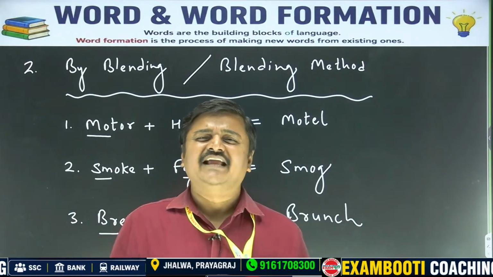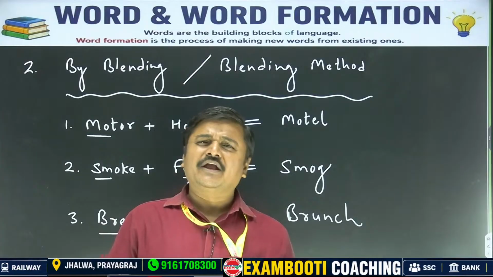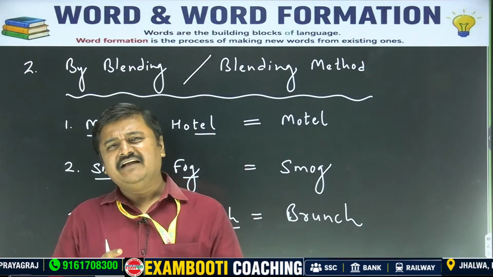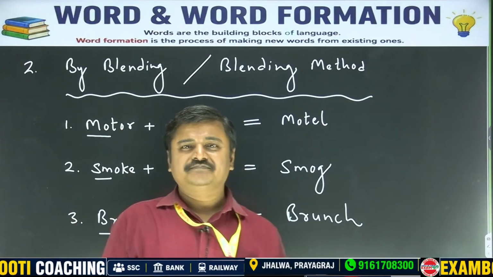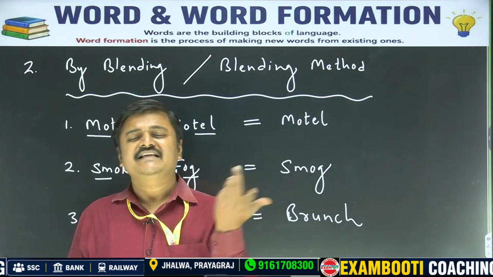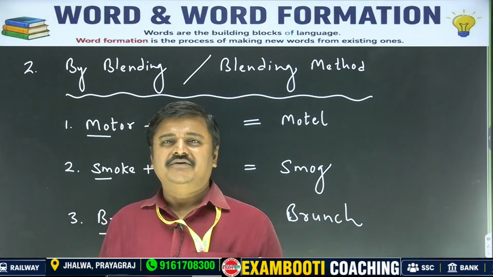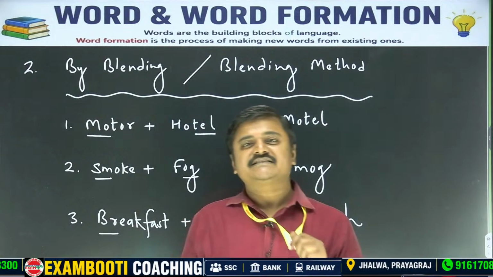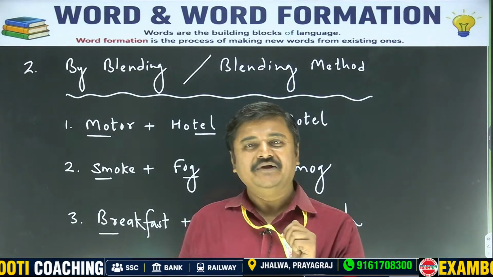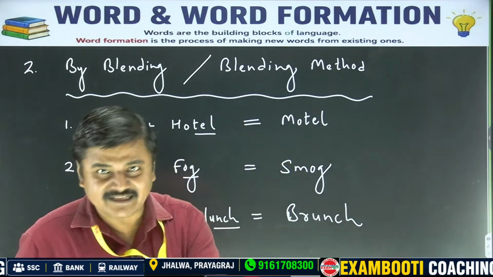Say only I have taken my brunch. Brunch has both the words together. Very easy to say. This is called blending. Take another example.